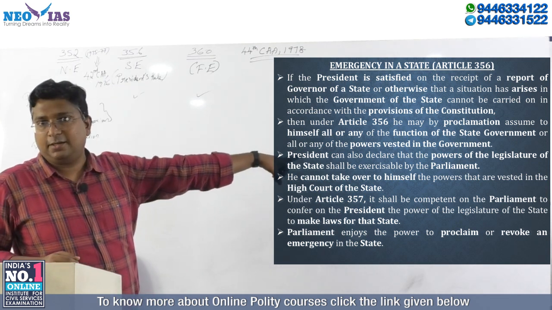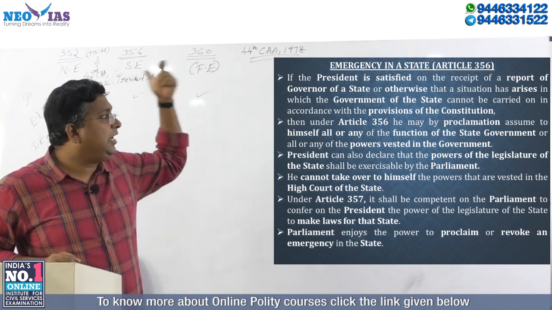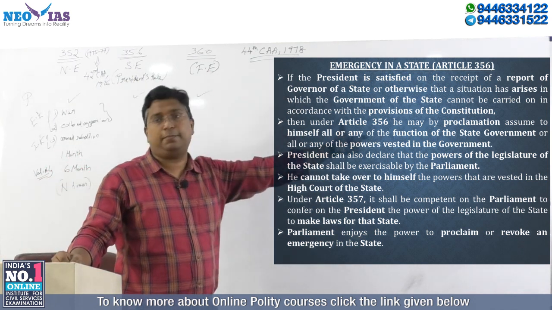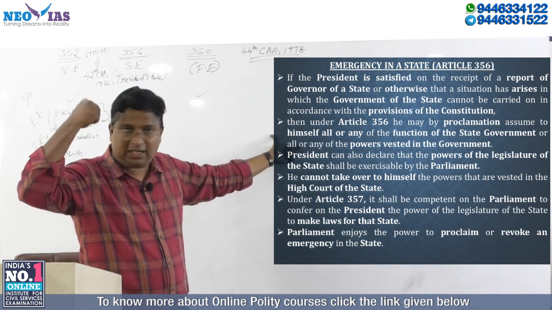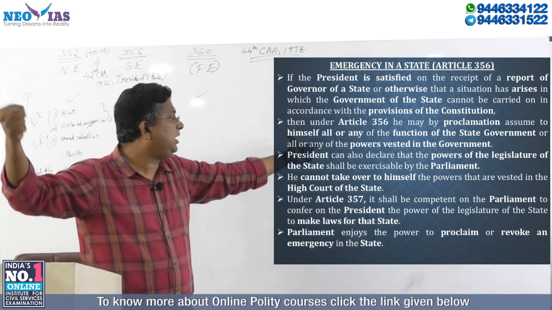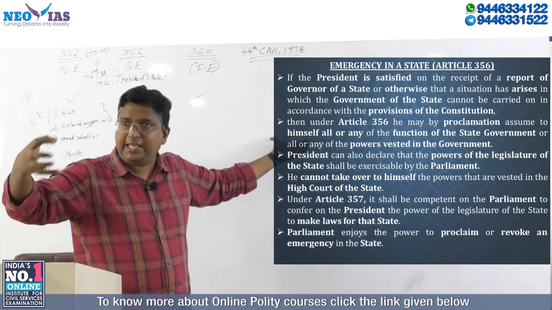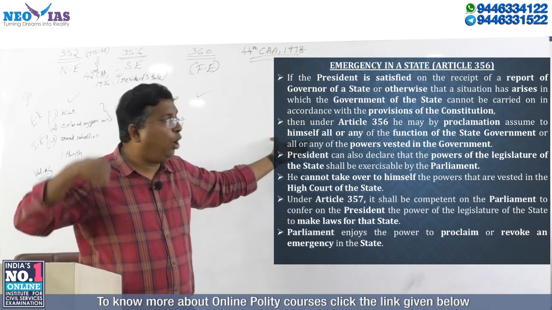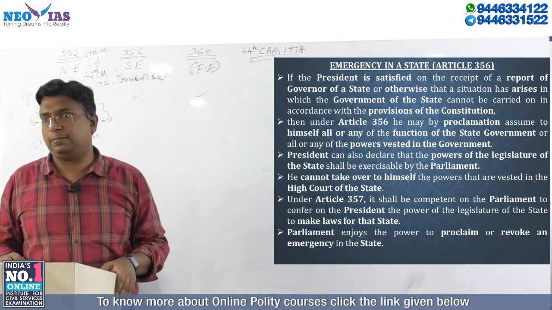the president under article 356, don't get confused, will promulgate or proclaim that he is assuming to himself all or any of the functions of the state government.